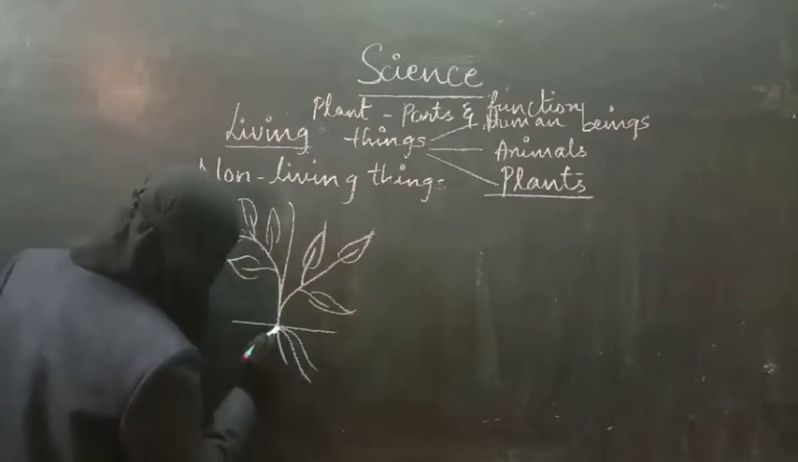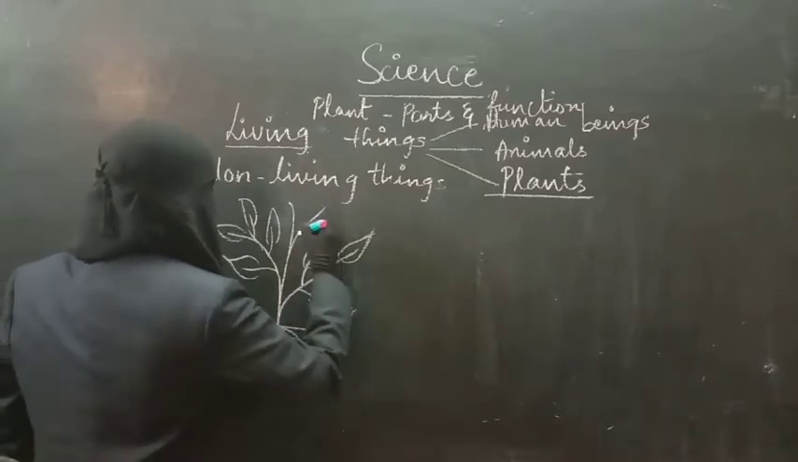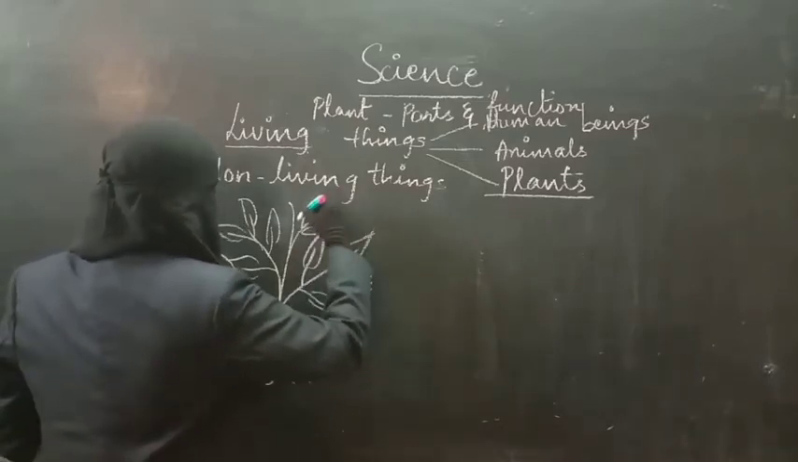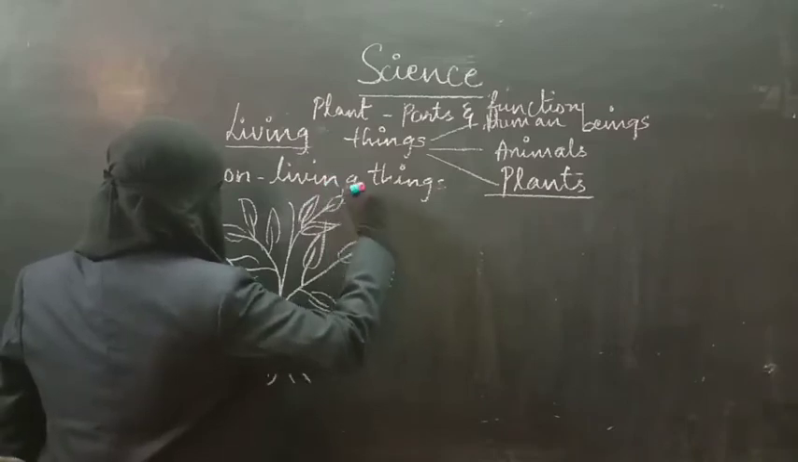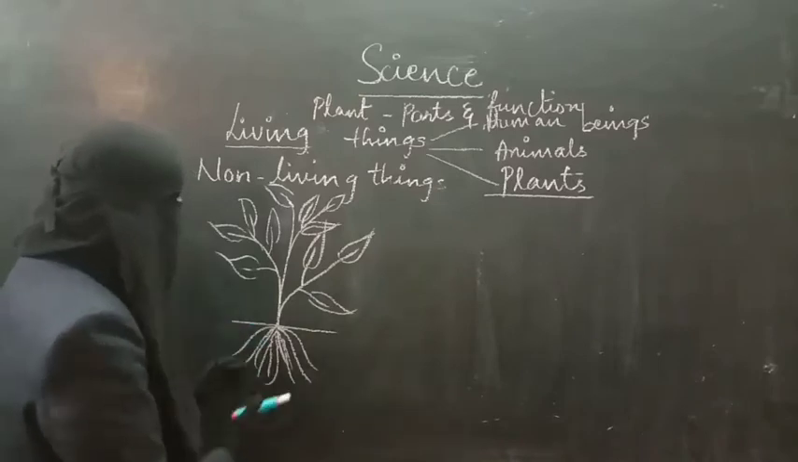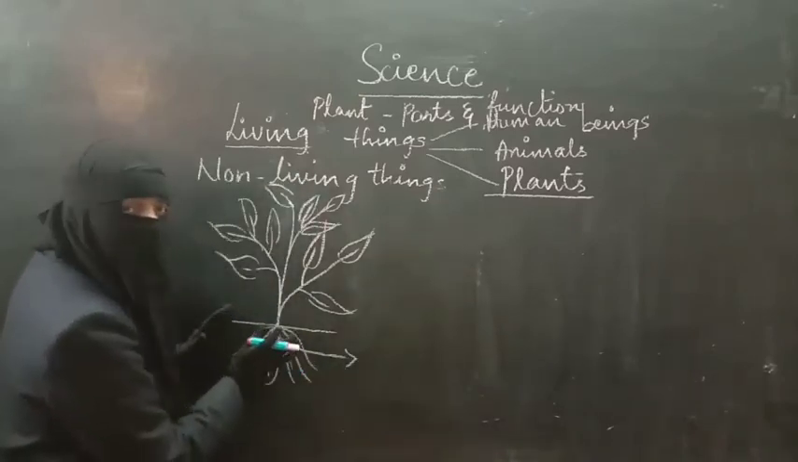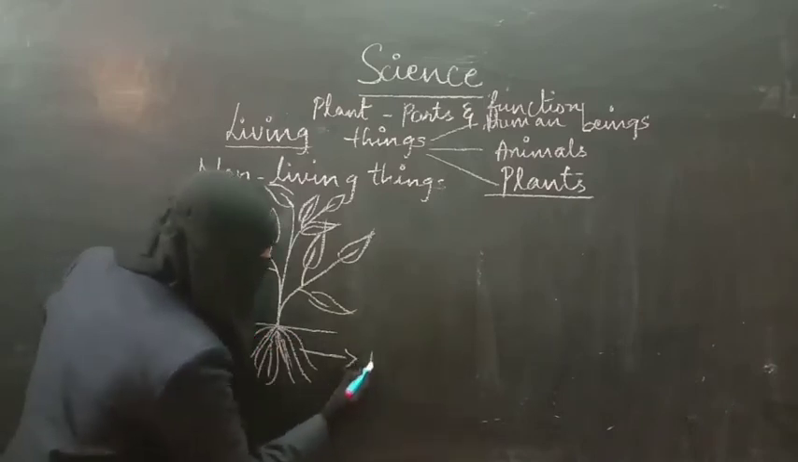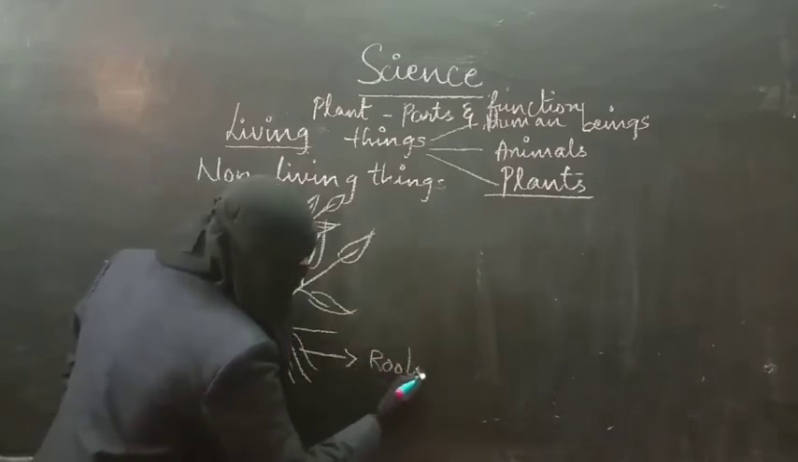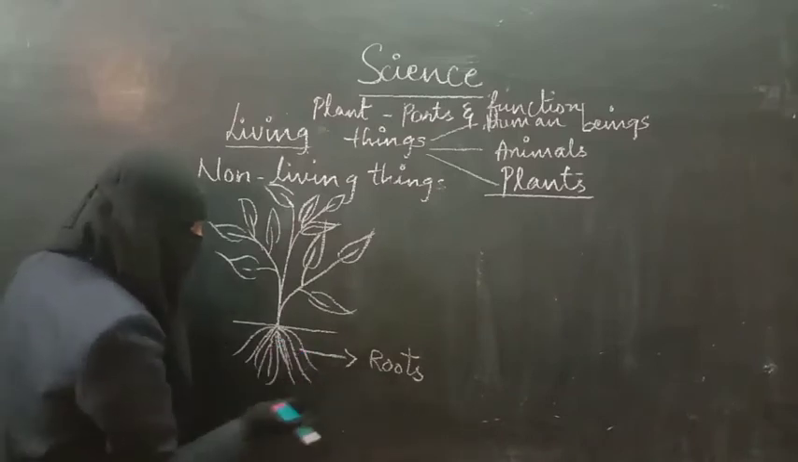So if you see, I am drawing a plant here, right? There are the different parts of a plant here. So let us label the parts of a plant. From where shall we start? We will start from the bottom. The part of a plant which is under the soil is called the roots.